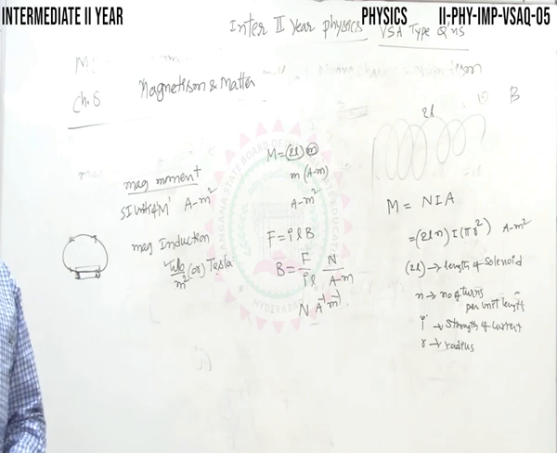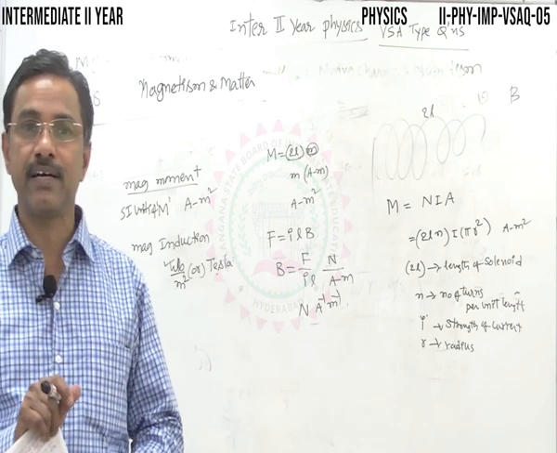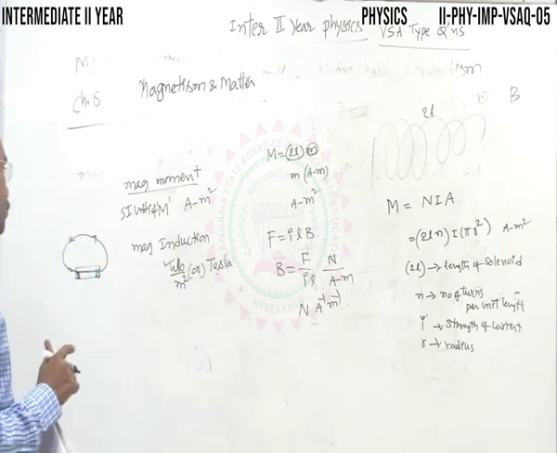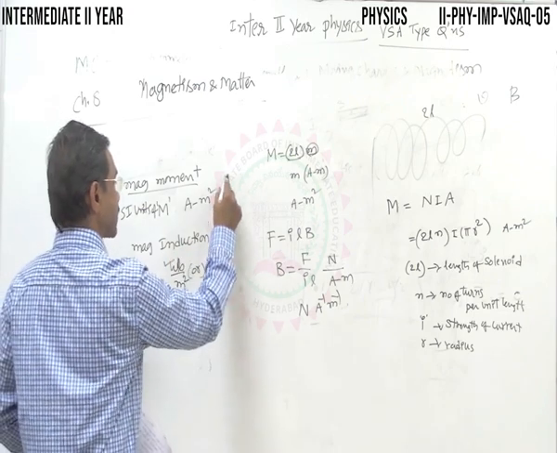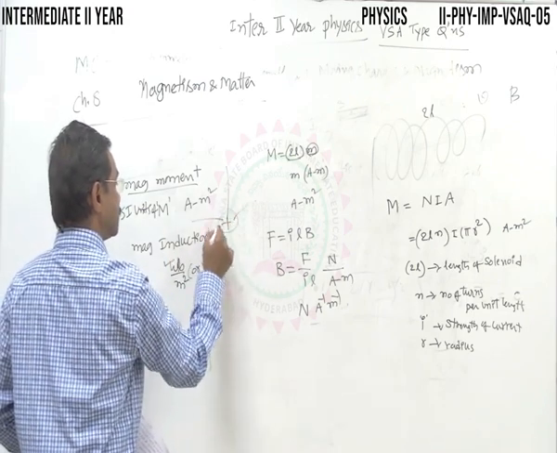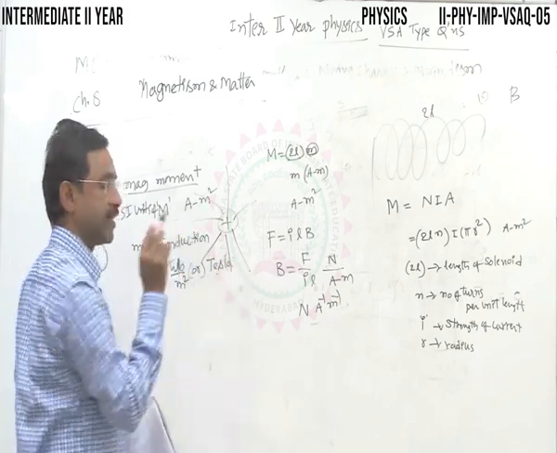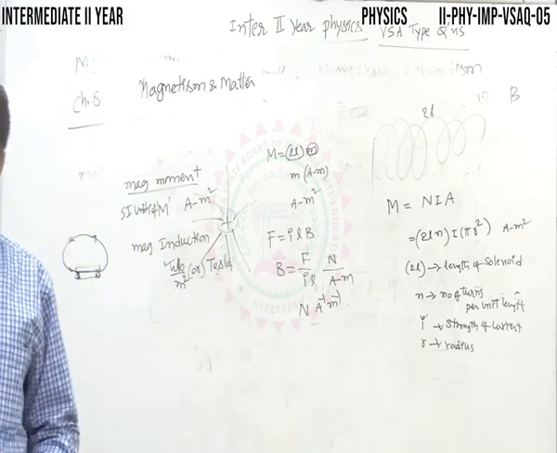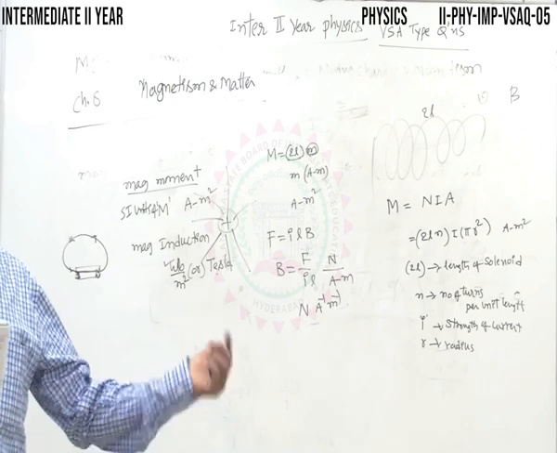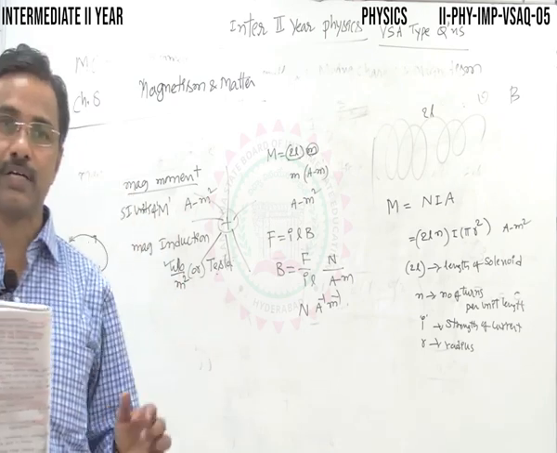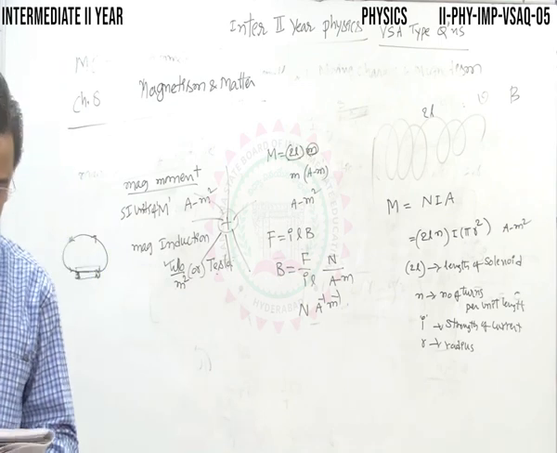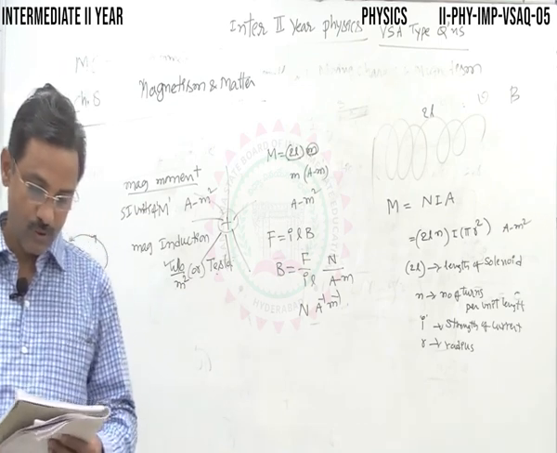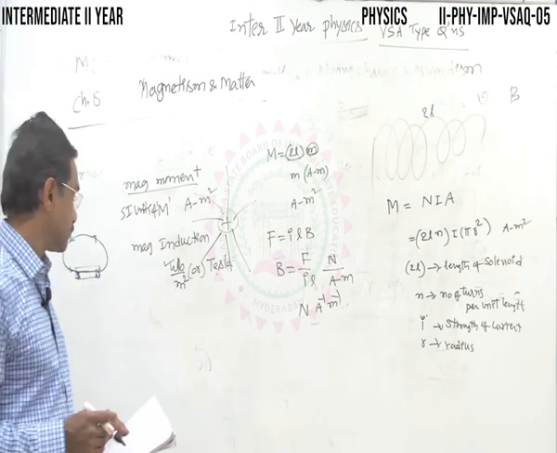Unlike electric lines of force, they are not closed loops. They can open and escape into space also. They diverge from a positive charge and converge at a negative charge, and they can escape into space also. Those are open lines. Here, with magnetic field lines, they are always continuous closed lines. Hope you understood and have written this.